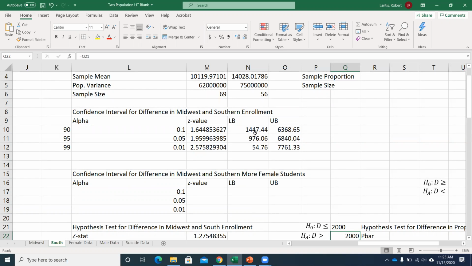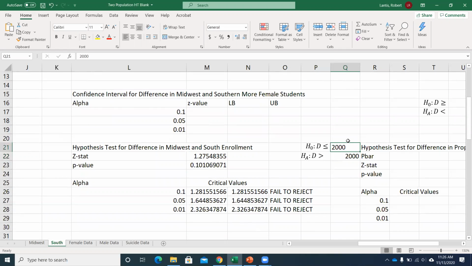So watch, if I put 1447 in here, that's just outside the range of the confidence interval. So I should be rejecting that as a possible value, right? Because the only possible values should be in this confidence interval at the 90% level. So I'll go down here. Let's see if that's true.